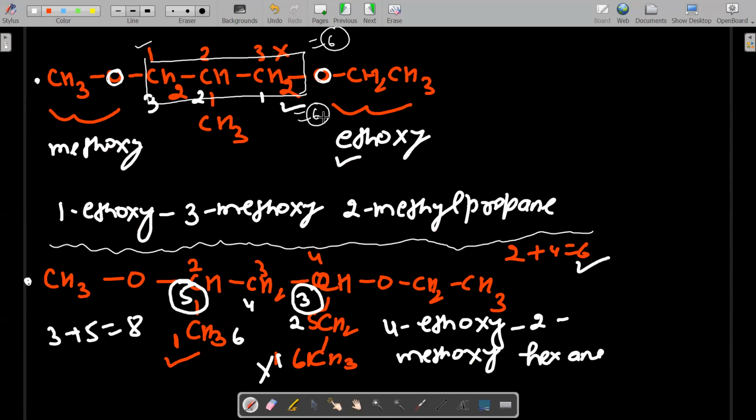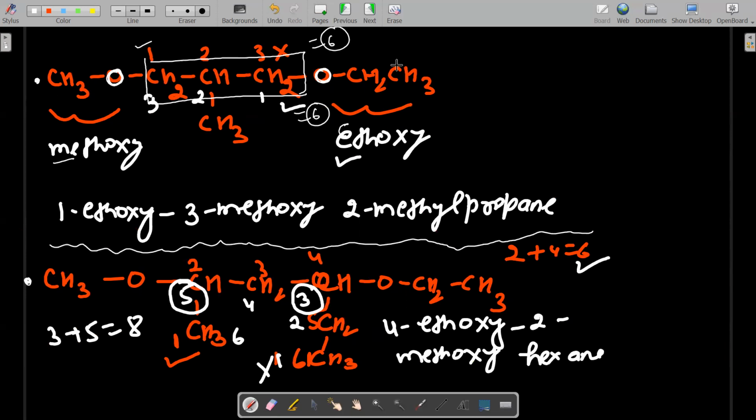Now this is called the locant rule. If the total sum numbers are the same, or we can say both alkoxy groups are attached at equivalent positions, we can number from left to right or right to left, but only one side will be correct. Now, which side will be correct? For that, we have to see alphabetical order. Which one is coming first in alphabetical order? All of you know ethoxy, E is coming alphabetically first rather than M.